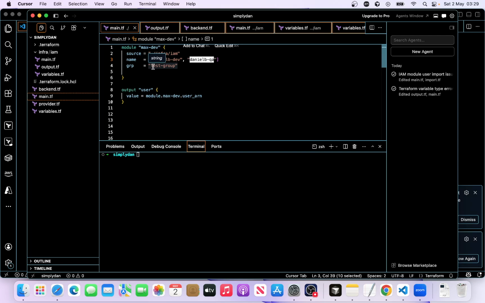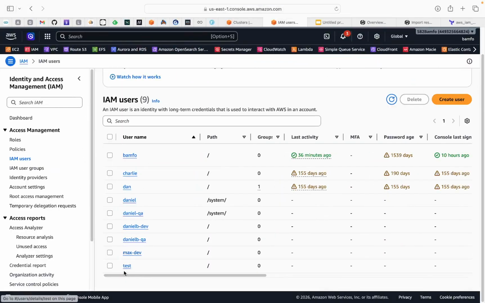Let's say you have a new cloud engineer in your team, and you task the person to create another user. Trying to help, he went to the console and created a user manually, called test user. You realize that we have these users under Terraform management, but this test user was created outside of Terraform. How do we bring this under Terraform management?